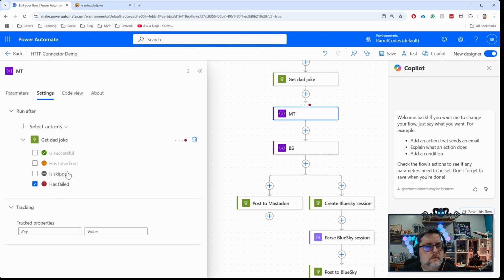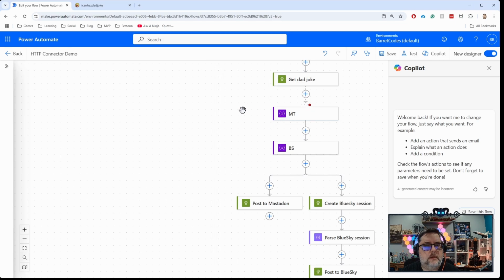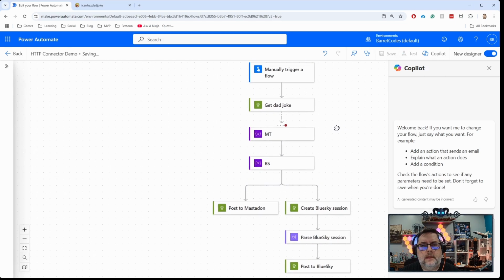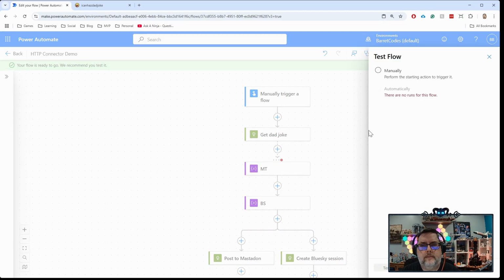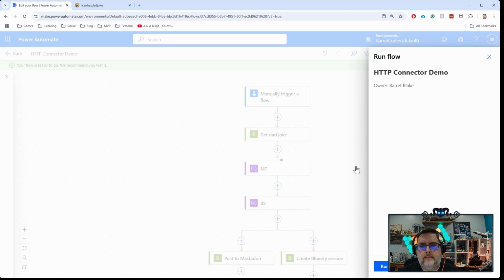Basically, this is a little thing that stops the flow from working right here. So let's go ahead and test that just to show you the output. Do a manual test and run that.